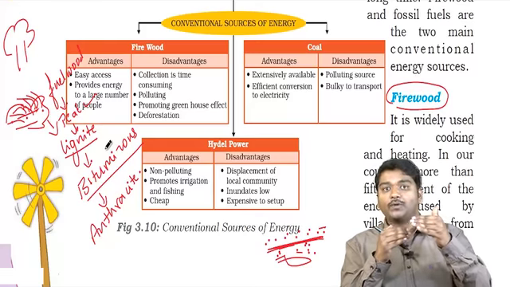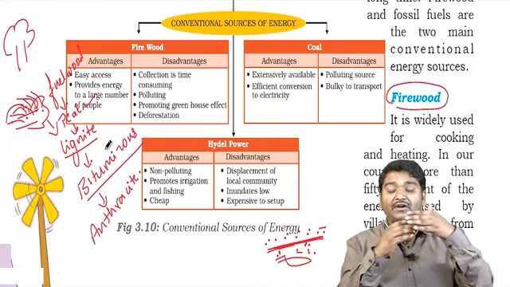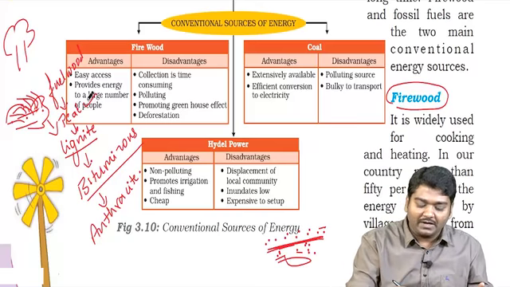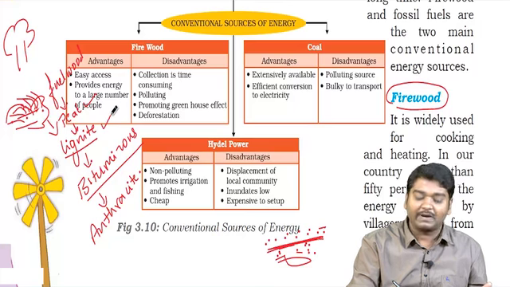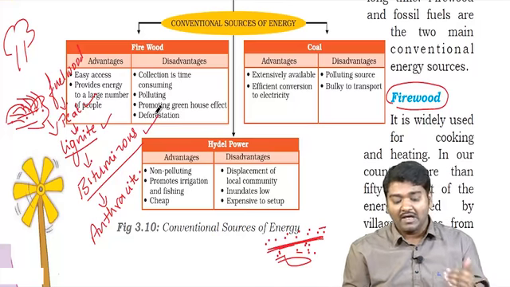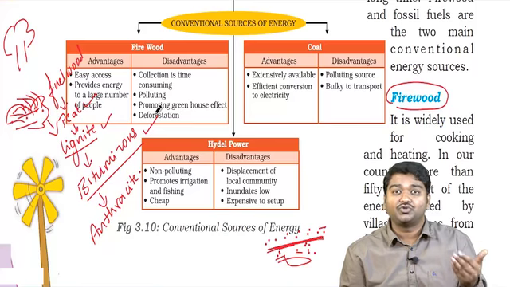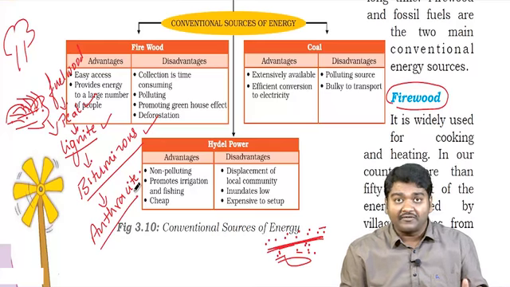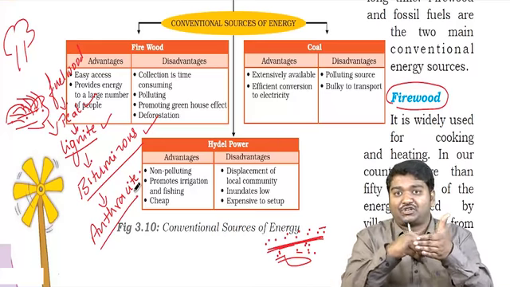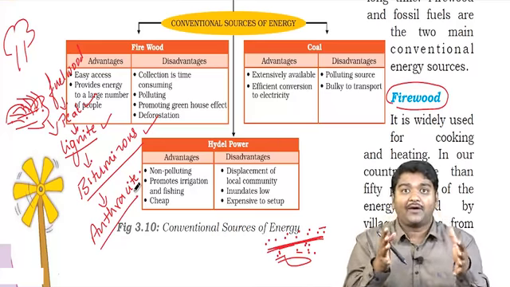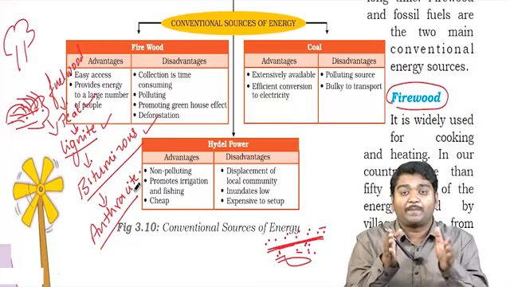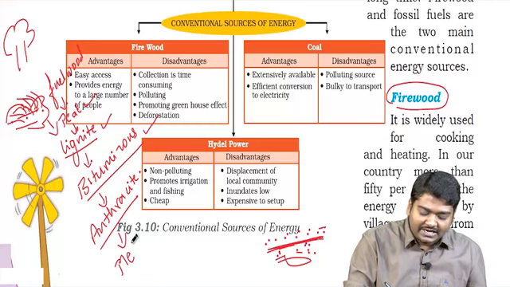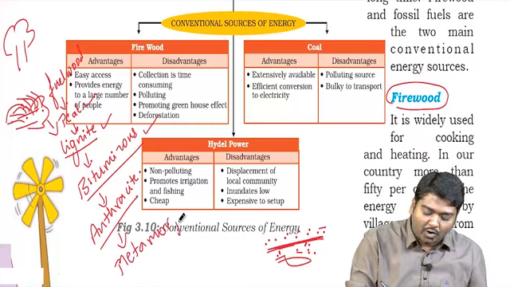When you compress more, the ash content, sulfur content and all will be removed. Usually, you will get better quality coal. So, peat is least quality, lignite is better than peat, bituminous is better than lignite, anthracite is the best. In anthracite you usually see 85% coal, and anthracite is not present everywhere. Wherever there is compression or high pressure or temperature on particular coal, you get anthracite. We usually say that anthracite is a metamorphic rock.